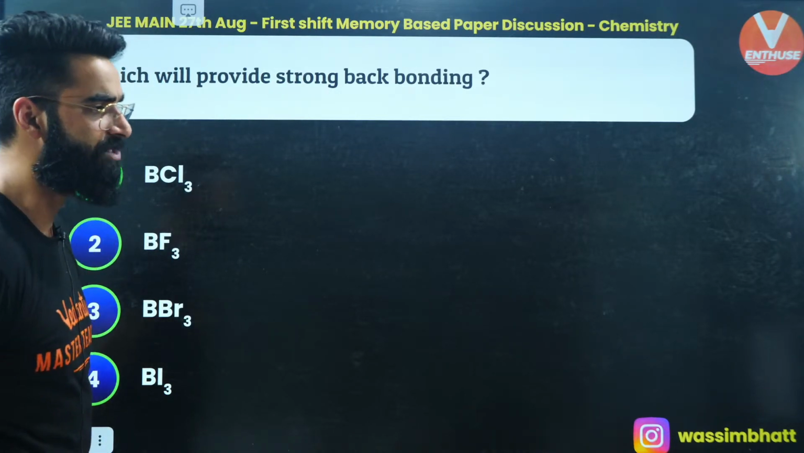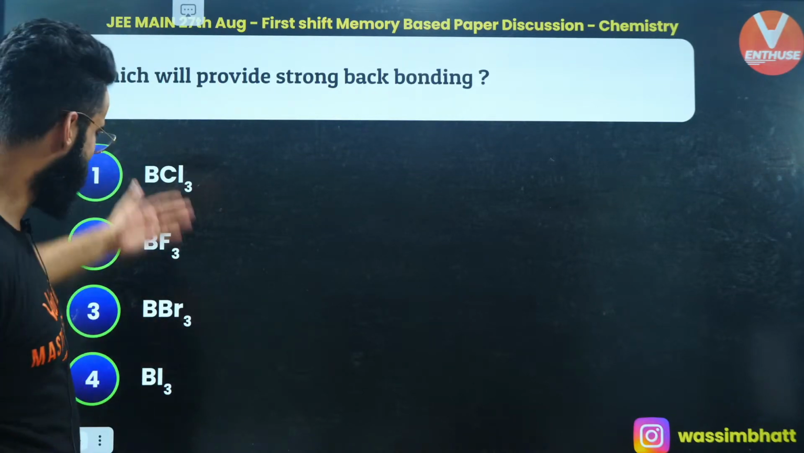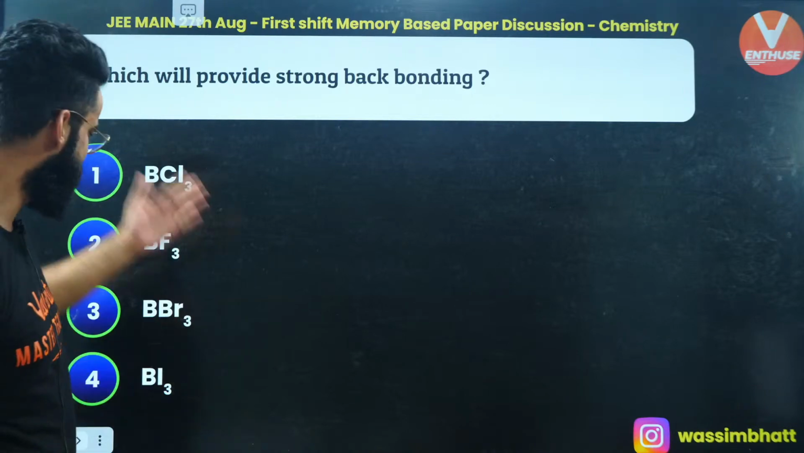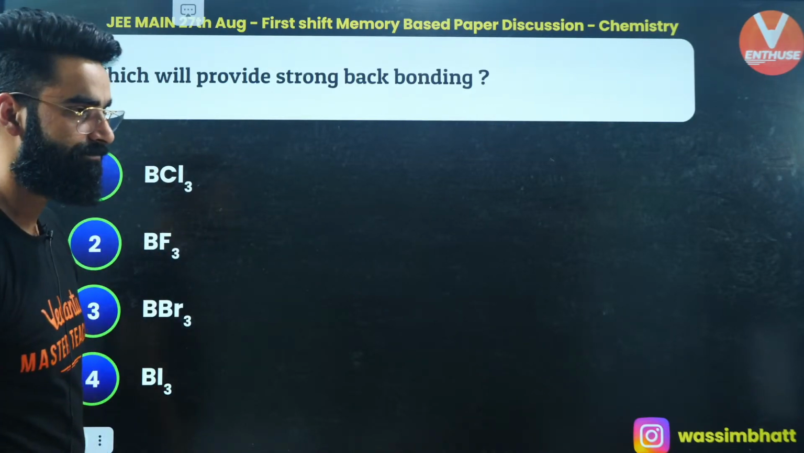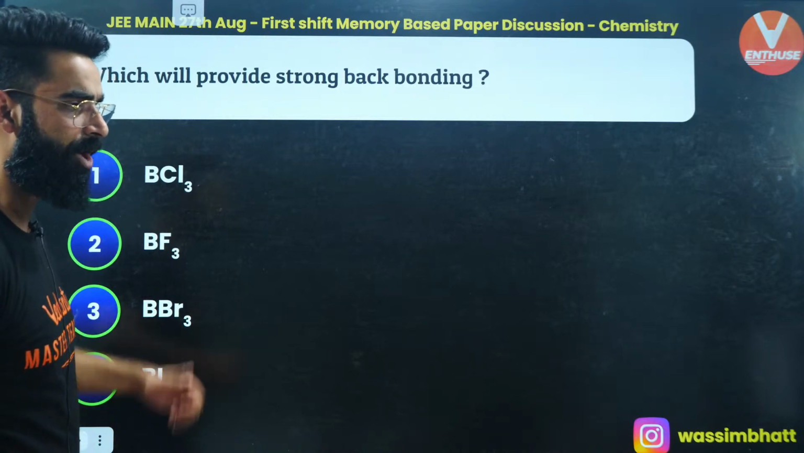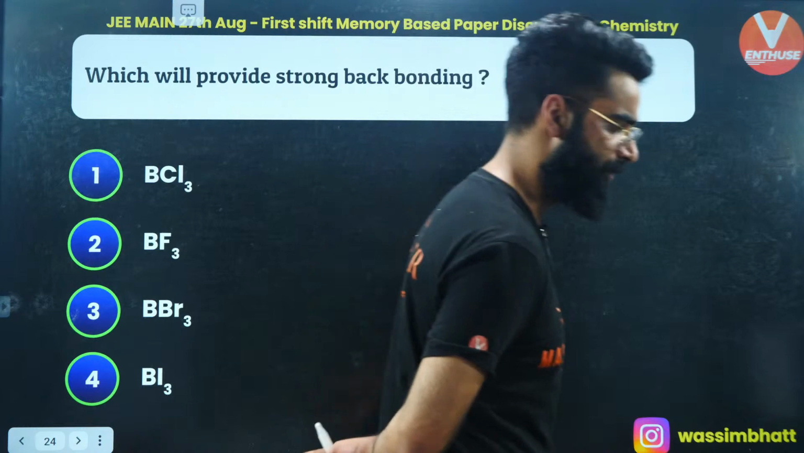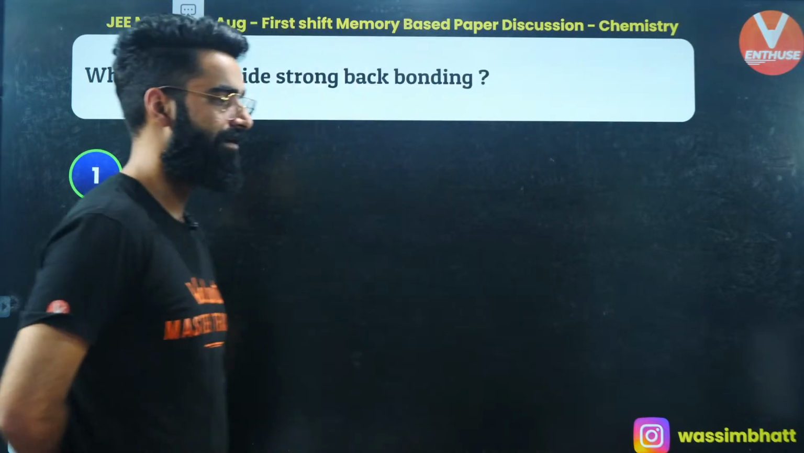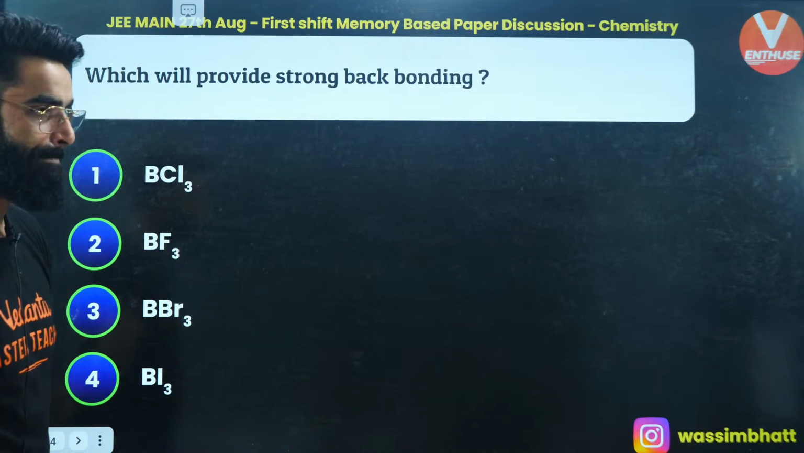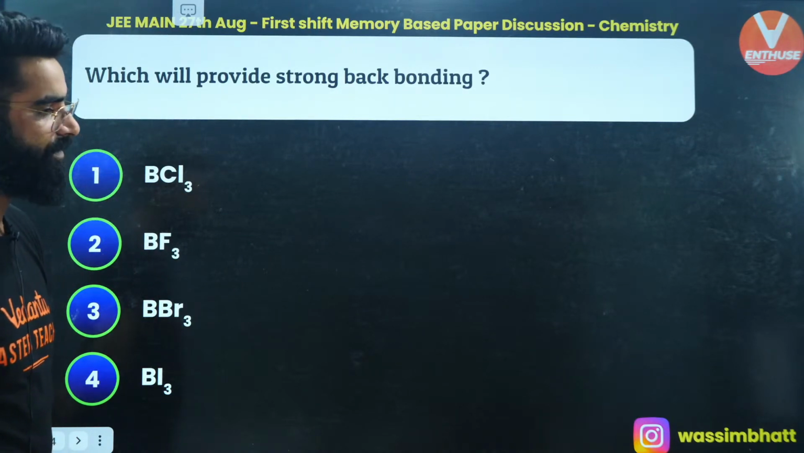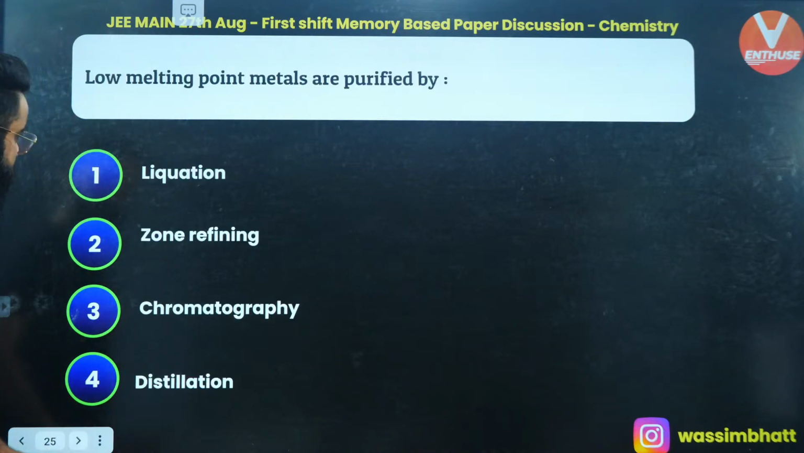So which of the following is going to show the strong back bonding? It's absolutely going to be BF3. The question has been given in your NCERT as well, and this question has been asked many times in your examination. In the case of BF3, the back bonding will be the strongest among all these halides of boron. How many of you got it right? Let me know fast. Absolutely, guys. Moving on to one more.